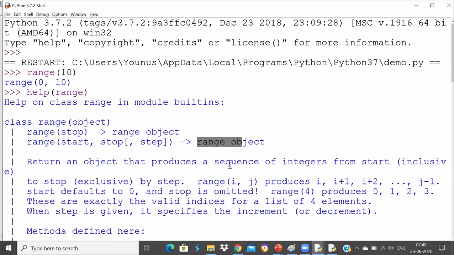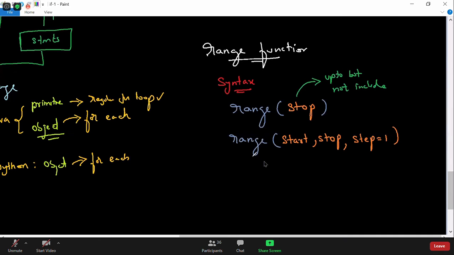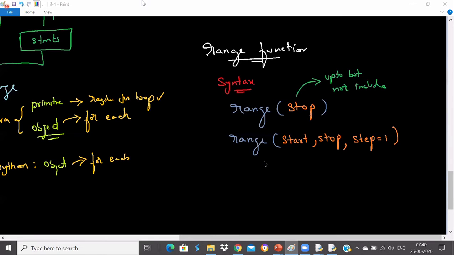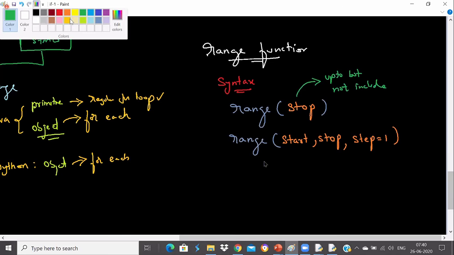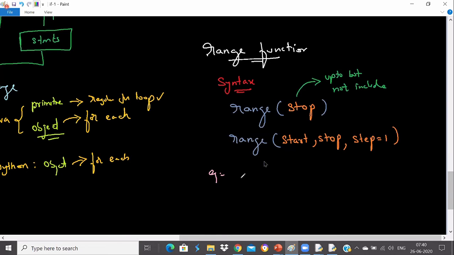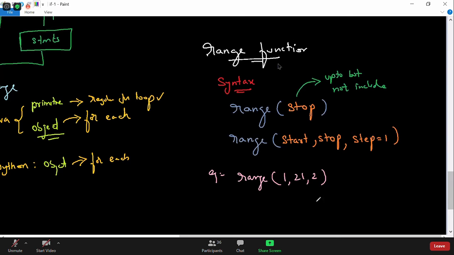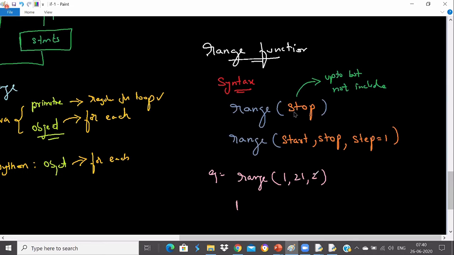Okay, Shikawat, I will explain what is happening there. Let me explain that with an example. As we took here, range of 1 comma 21 comma 2. So what happens is that it will print 1 first of all and update by 2 values. So what will be the next value, Shikawat? After 1, if I want to update by 2, I want to go 2 steps actually.